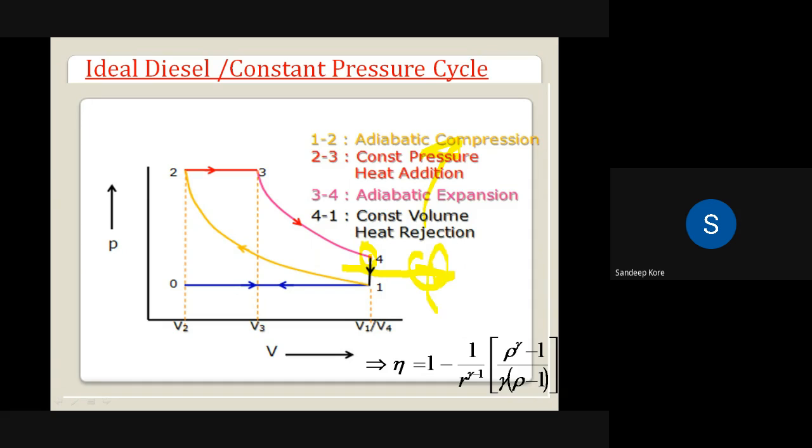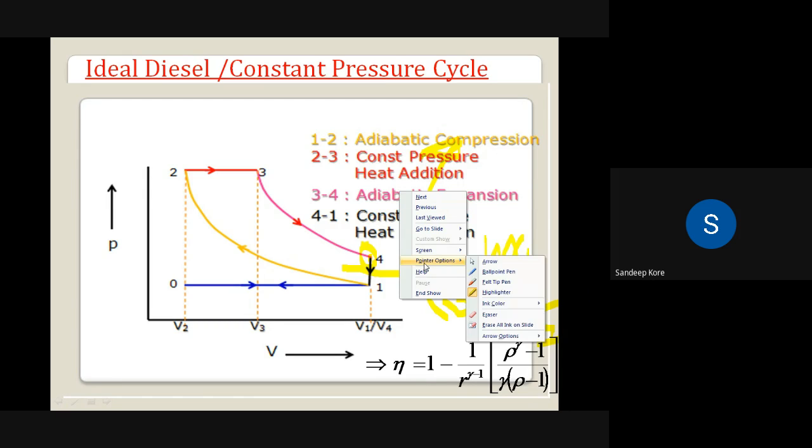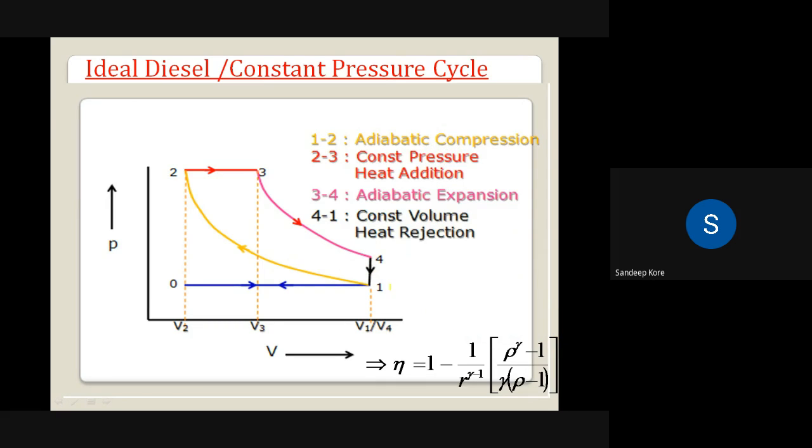The amount of heat rejected is given by, again, the mass of working medium into Cv of the working medium. Now Cv is coming into act because it is a constant volume process, into T4 minus T1. Okay. So in this way we can find out the amount of heat rejection. Again the cycle is going to continue. Okay. So this is about the diesel cycle on a PV diagram. In the same way we can plot it on the TS diagram.